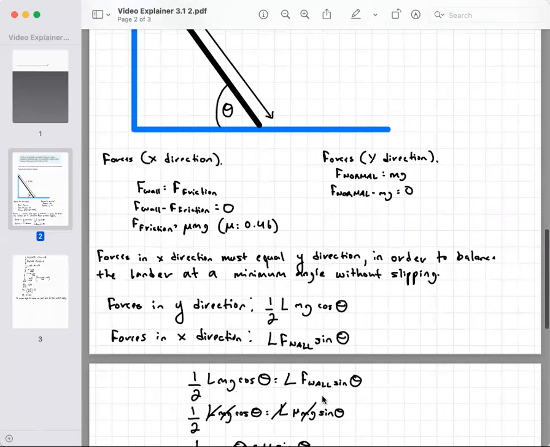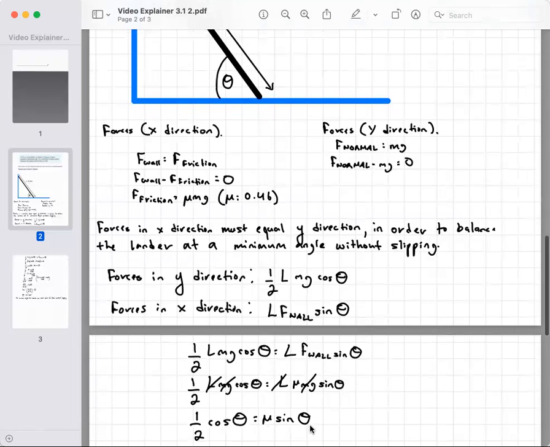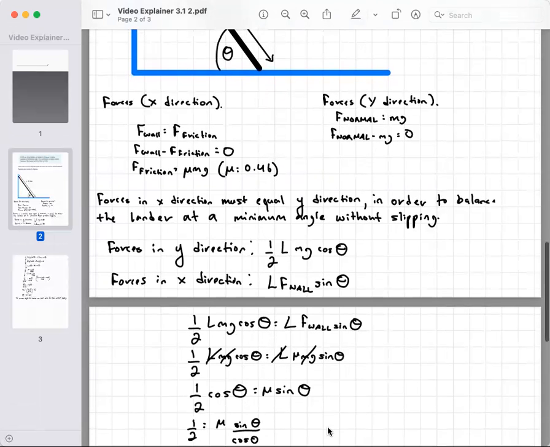And since there are 3 variables on each side of the equation that are equal to each other, we can cancel those out. And so we get this, which is 1/2 times the cosine of theta equals the coefficient of static friction times sine of theta.